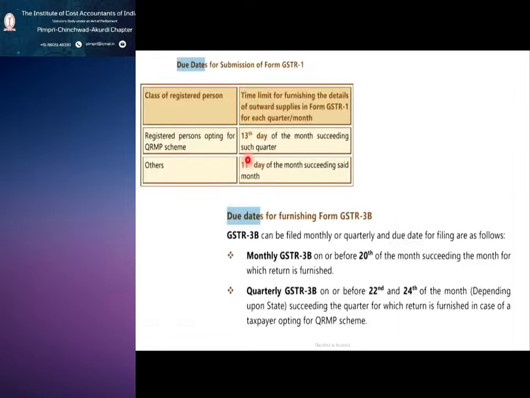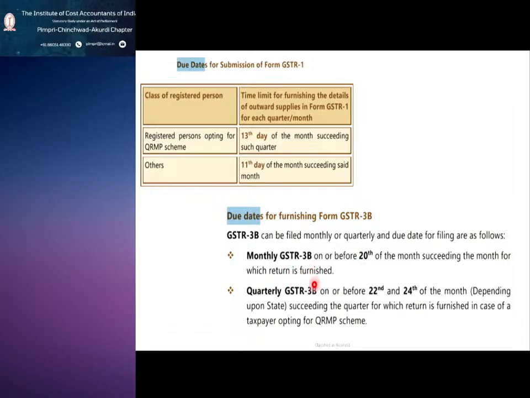So in terms of returns, what is the difference between casual taxable and non-resident taxable? Casual taxable means we treat them like a normal taxable person. So what are the GST returns? GSTR 1, the due date is the 11th day of the succeeding month, and GSTR 3B on or before the 20th of the month succeeding.